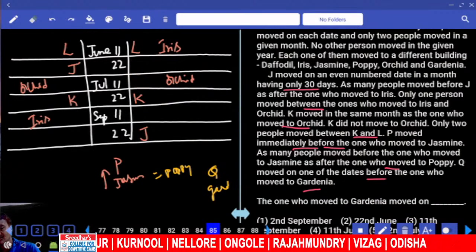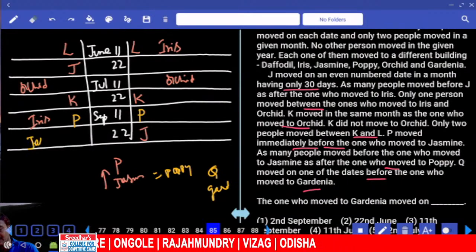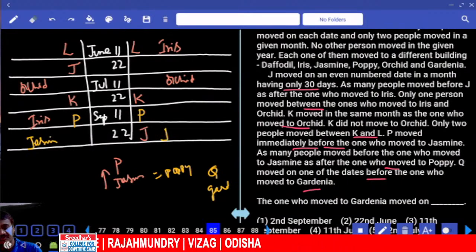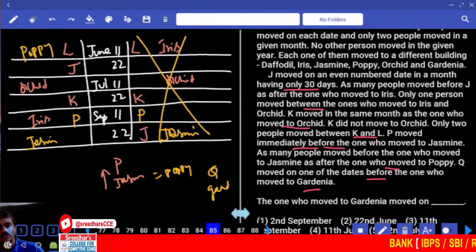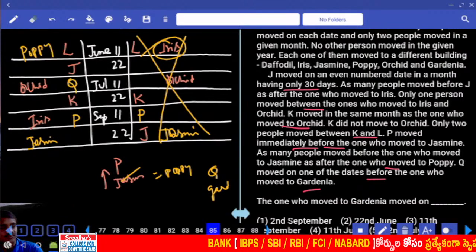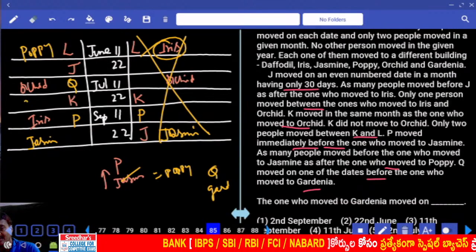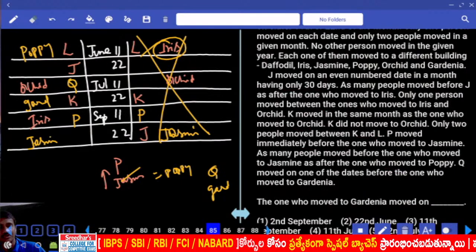Then what is the other case we have? Now this is Jasmine. Jasmine is first from the last, and Poppy must be first. But here Poppy cannot be in the place of Iris, and this case is ruled out. And Q is before Gardenia. Now this is Gardenia. P was before Gardenia.